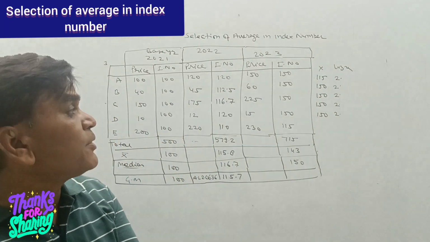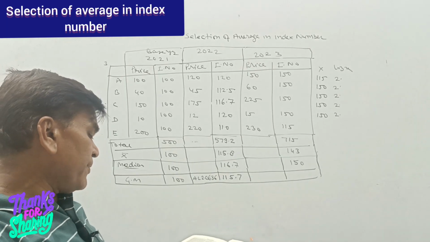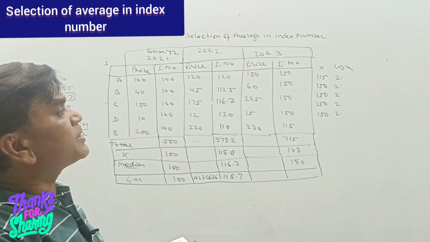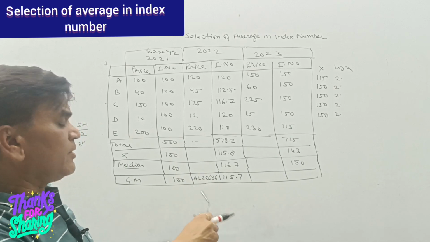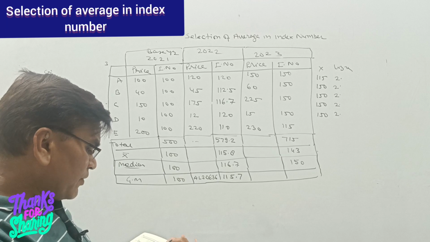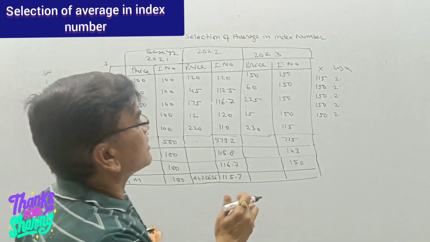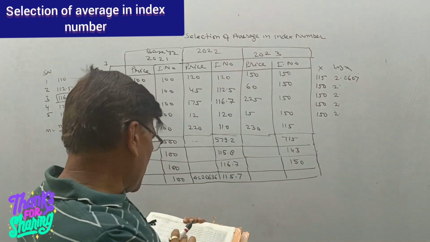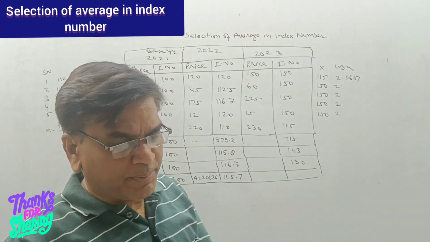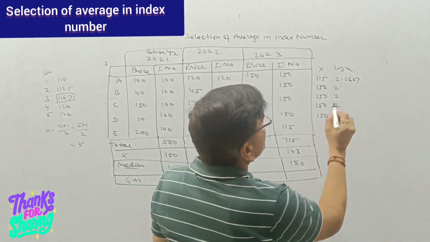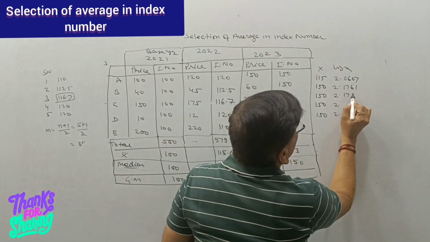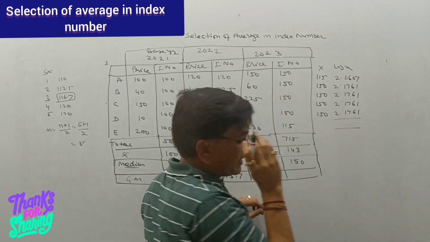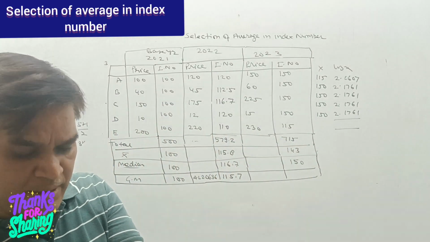Now we have to see the log of 115 and 150. 115, that is 0607. 150, that is 1761.